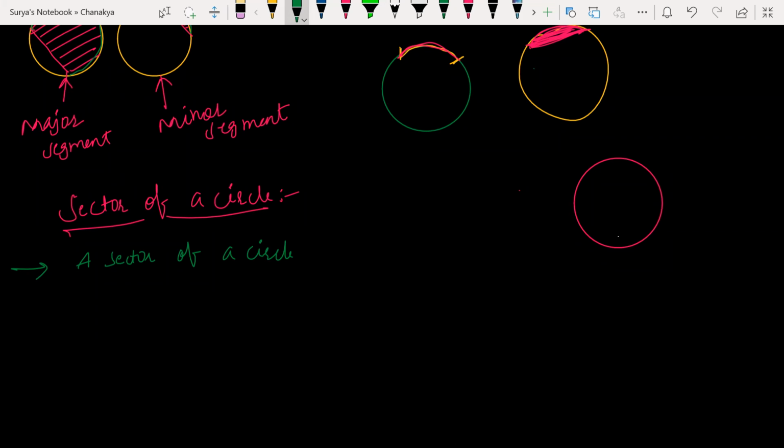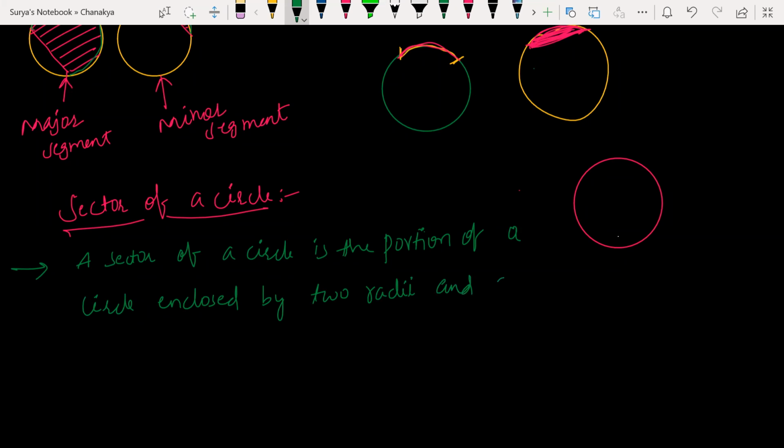The sector of a circle. Hope it is clear. Now sector of a circle is the portion of the circle enclosed by 2 radii and an arc.